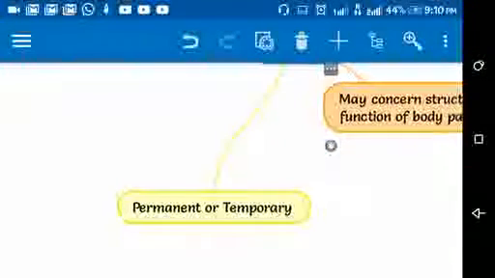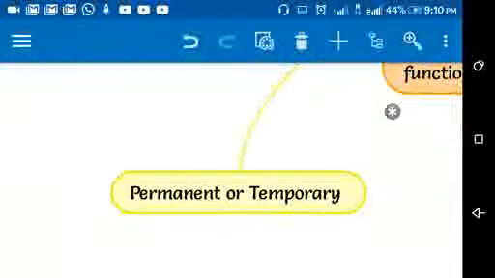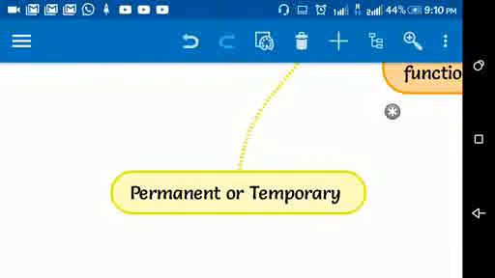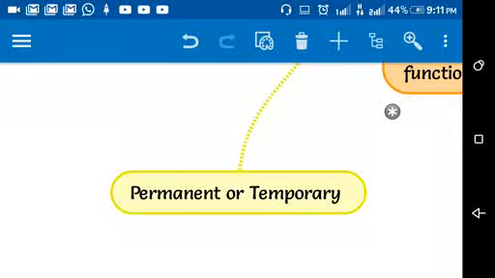Disease could be broadly said to be permanent or temporary. For example, temporary disease is anything like cold or flu, and permanent disease could be some heart disease, atherosclerosis, or cancer, which lead to death or some permanent disability.